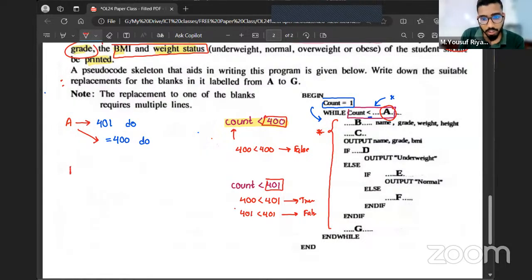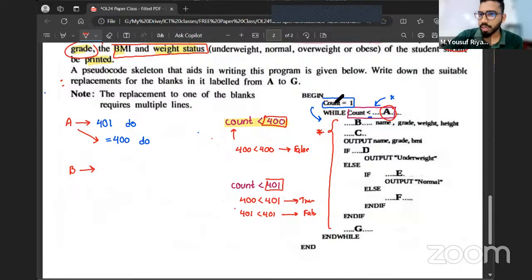Now let's go for statement B. What is statement B? It's very easy actually. Name, grade, weight, height. What are they? Can't it be less than or equal to 309? No, it can't be. You do the calculation if you want to see. One count is not gone, man. You're not getting the point still.